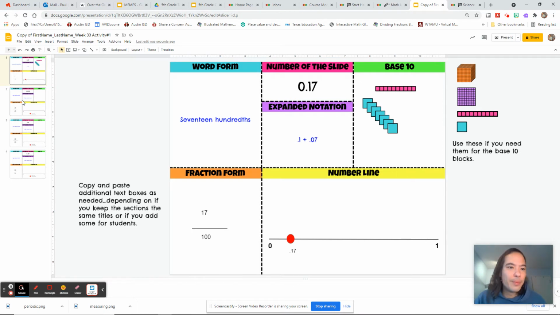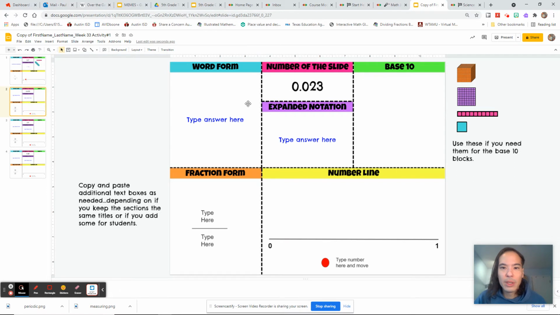Alrighty. The only thing that I think you might have a little trouble with is showing 23 thousandths, because we don't have a thousandth in base 10. So I don't think you have to worry about the 3 thousandths on that one, because I don't think that represents a thousandth, even though I think that's what they were trying to say. Other than that, everything else should be pretty straightforward.